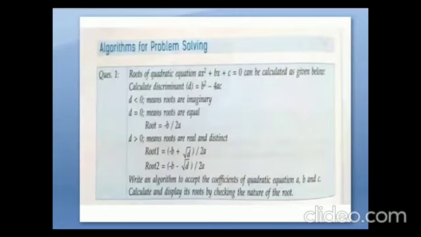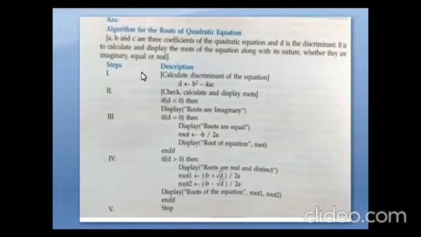So the algorithm is like this. First, the algorithm for the roots of a quadratic equation. A, B and C are the three coefficients of the quadratic equation, and D is the discriminant. It is to calculate and display the roots of the equation along with their nature, whether they are imaginary, equal or real. So the first step is